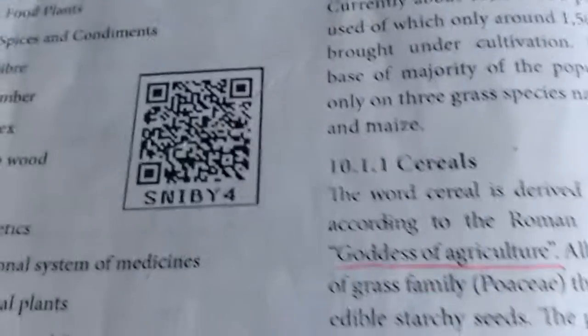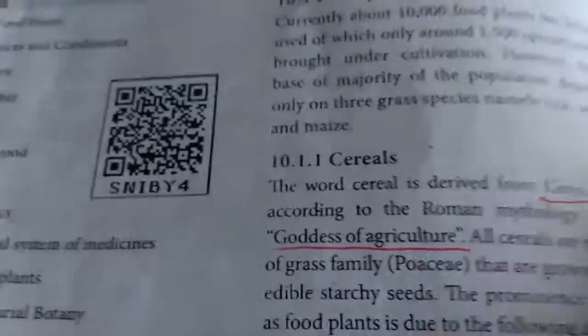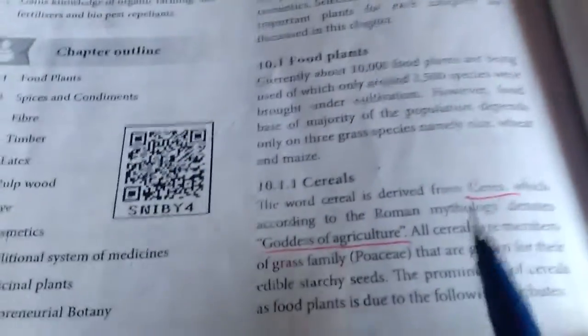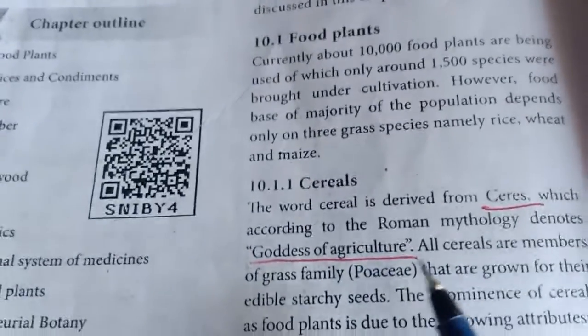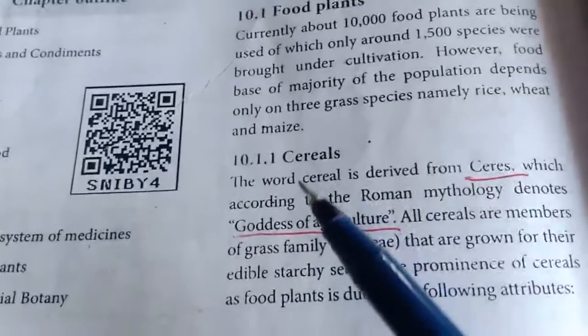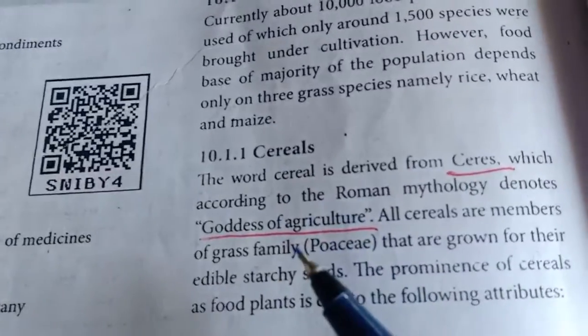To begin with, let's move with the food plants. The very first is cereal. This word cereal is derived from Ceres, which according to Roman mythology denotes the goddess of agriculture. So cereal means goddess of agriculture. We'll move on with the major cereal.